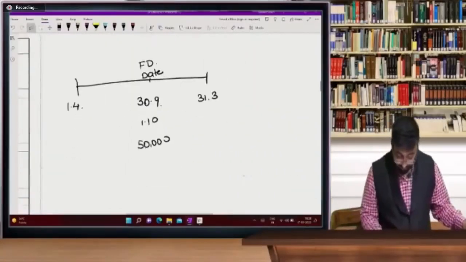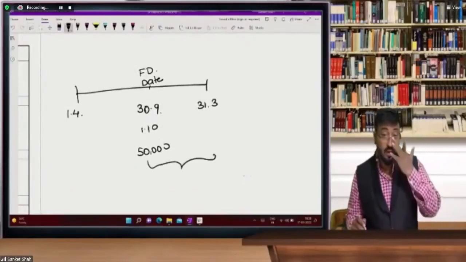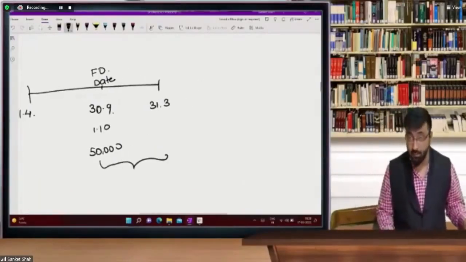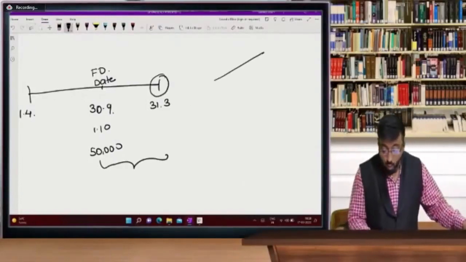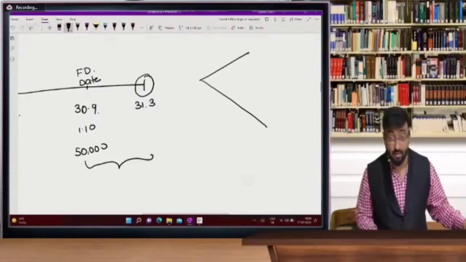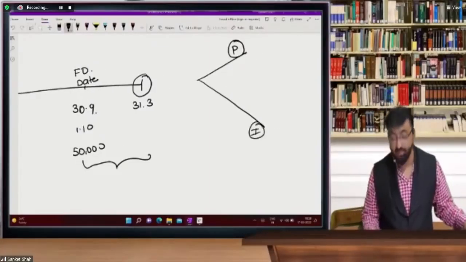See, from the date of FD up to the date of 31st March, there are two amounts which you are going to receive. One is principal and second one is interest.